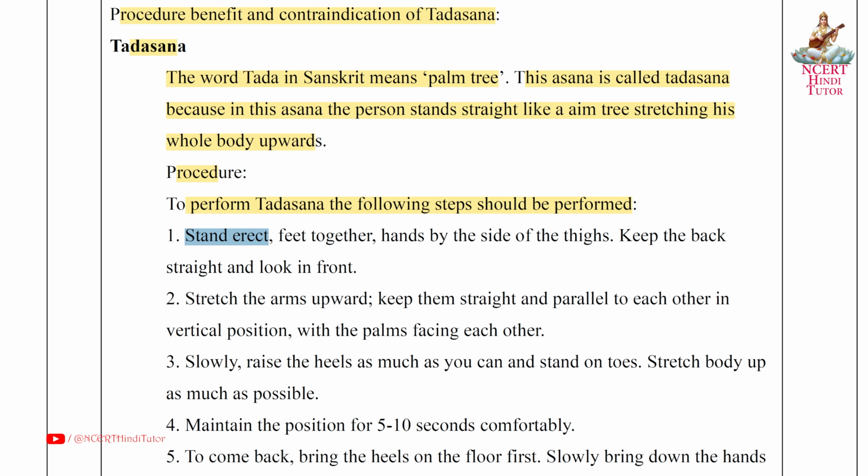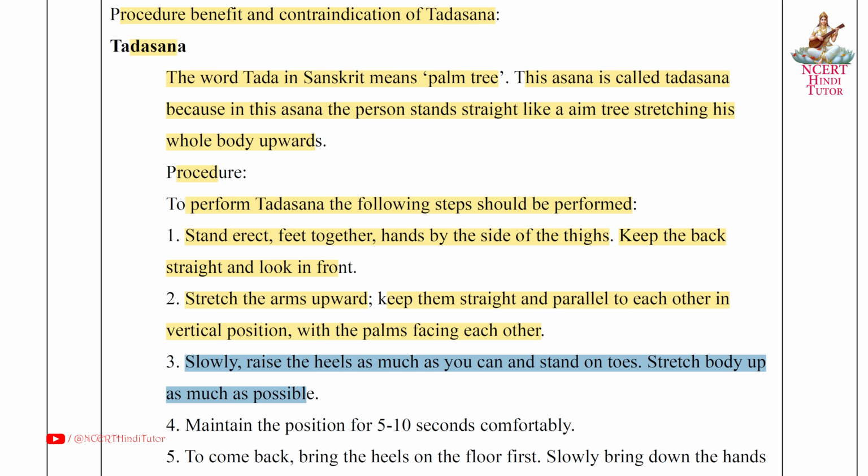First, stand erect, feet together, hands by the side of the thighs, keep the back straight and look in front. Second, stretch the arms upward, keep them straight and parallel to each other in vertical position with the palms facing each other. Third, slowly raise the heels as much as you can and stand on toes.